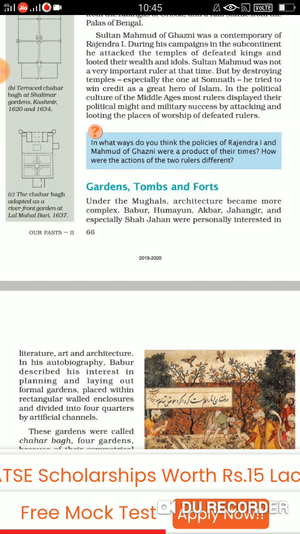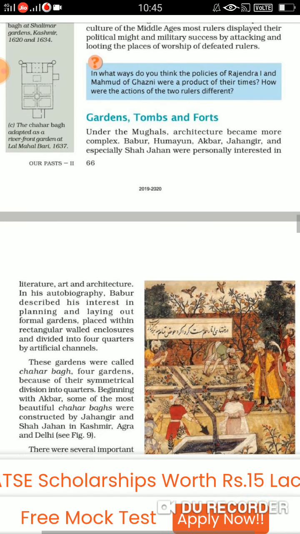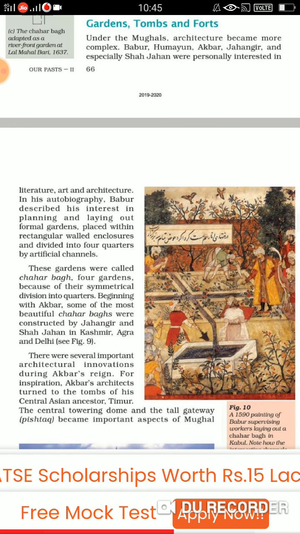Now Babur, in his autobiography, has described that his interest was in planning and laying out formal gardens placed within rectangular walled enclosures and divided into four quarters by artificial channels. So you can just see in this picture how Babur is supervising the workers.